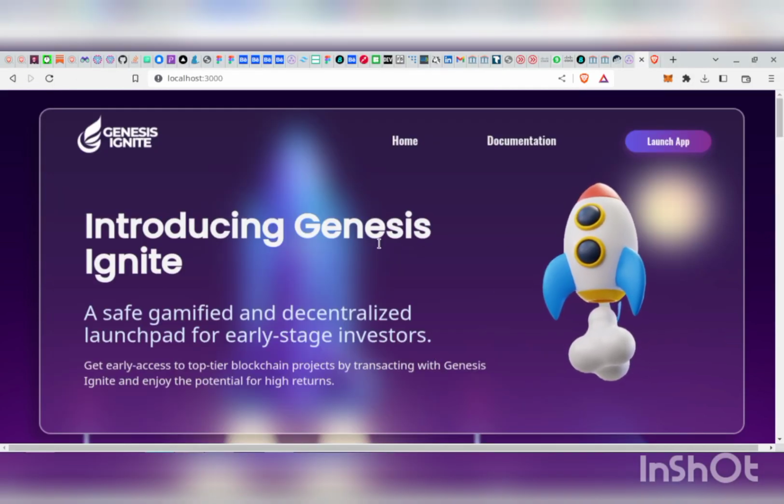So today, on behalf of my team, I'm here to present to you the demo of our project, Genesis Ignite. Genesis Ignite is a smart automated launchpad system that has been designed to promote transparency and integrity in the traditional launchpad system. Genesis Ignite is themed, automated and smart in the sense that with Genesis Ignite, we are able